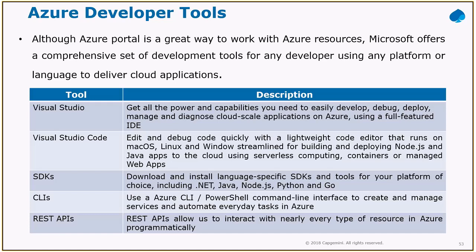And there are some SDKs, software development kits, available. You can just download them. For example, if you want to do development with Azure, you need to download the Azure SDK for your specific language, .NET or Java or Node.js or Python or Go. SDKs are available, you can download and use them.